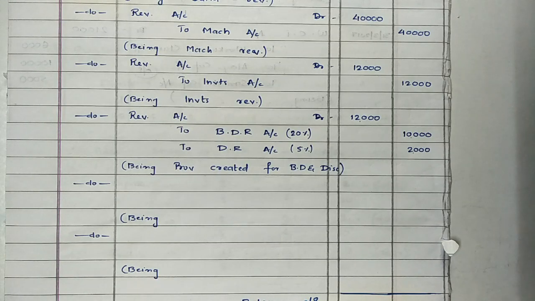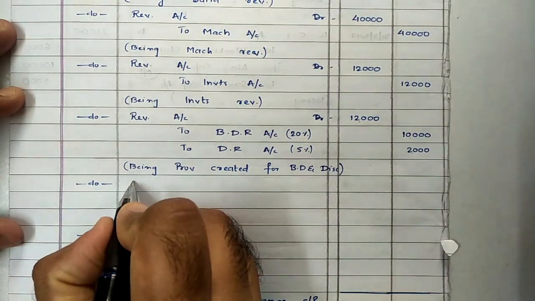Then next adjustment, fifth point, stock of value of 15,000 is to be reduced by 20%, means out of the total stock there was a stock worth 15,000 which requires to be reduced by 20%. So 20% of 15,000 will be equal to 3,000. In short, we are required to reduce our stock by 3,000. Stock again is our asset. Reduction in asset has to be credited.